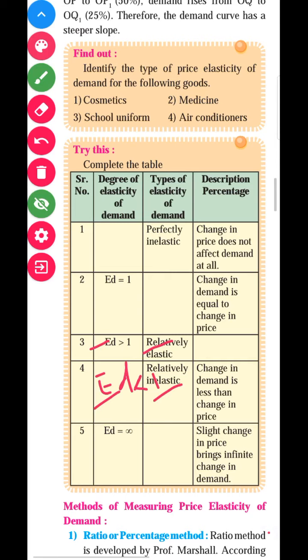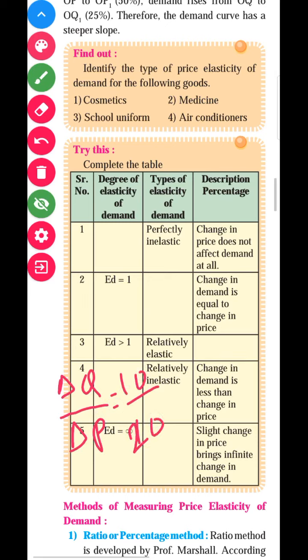So delta P is 20 and delta Q is 10, and the formula is delta Q upon delta P. So 10 upon 20 is 1 upon 2, which is 0.5.